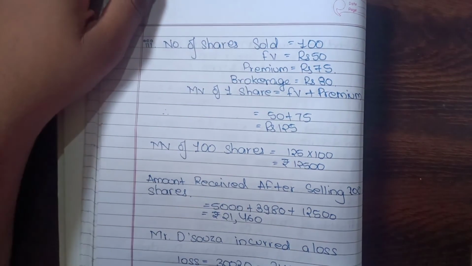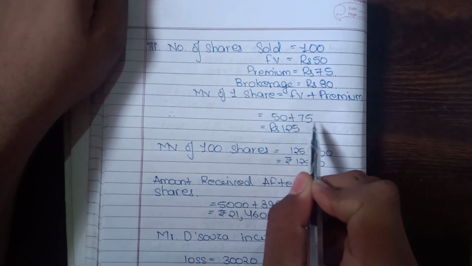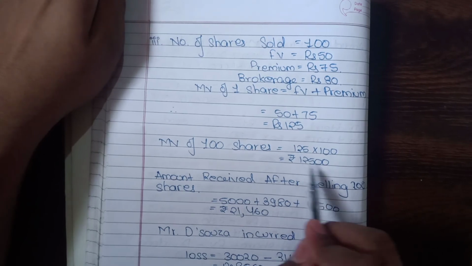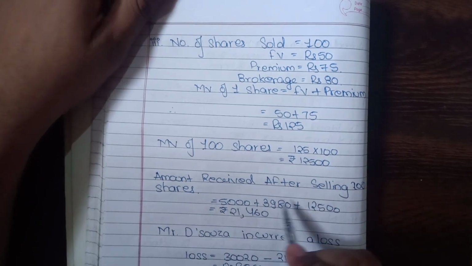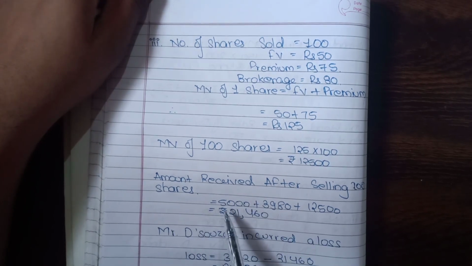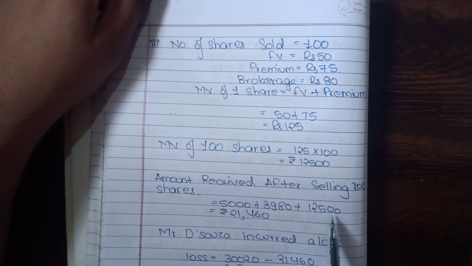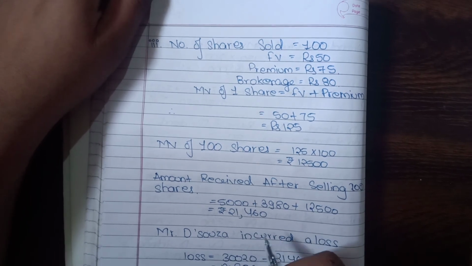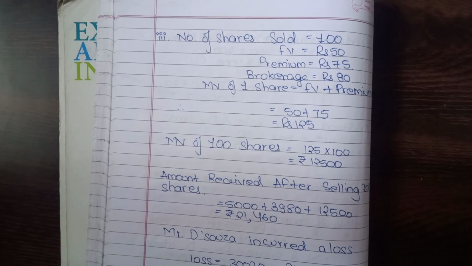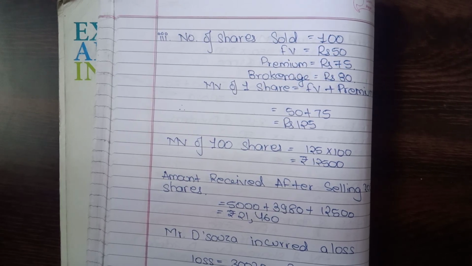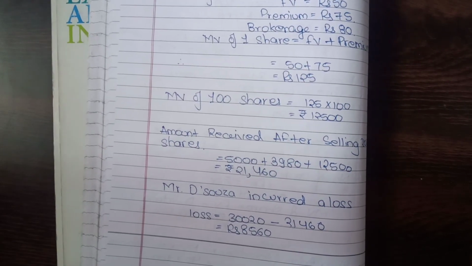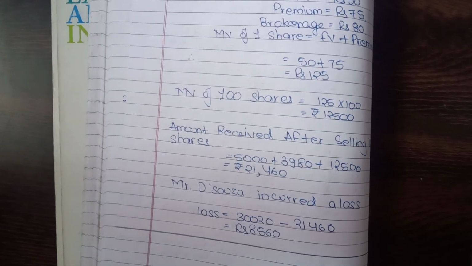Now market value of one share will be face value plus premium, which is 50 plus 75, which is rupees 125. Now market value of 100 shares will be 12,500. Now amount received after selling 200 shares equals 5000 plus 3980 plus 12,500 equals rupees 21,460. Now Mr. D'Souza incurred a loss because he had invested rupees 30,020 and he just gained rupees 21,460, so he incurred a loss of rupees 8560.